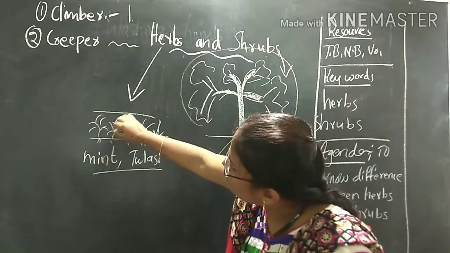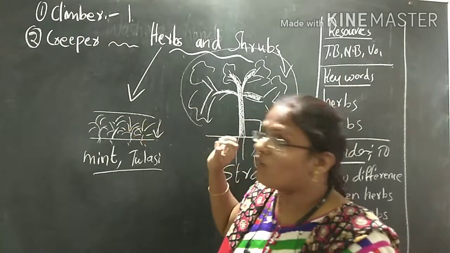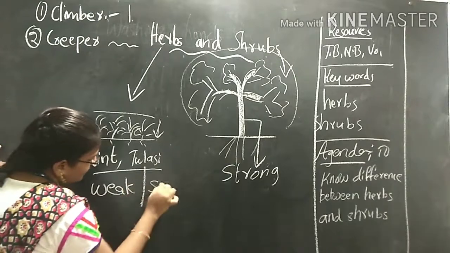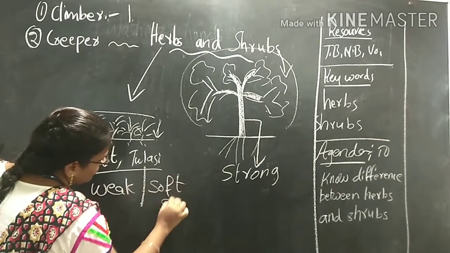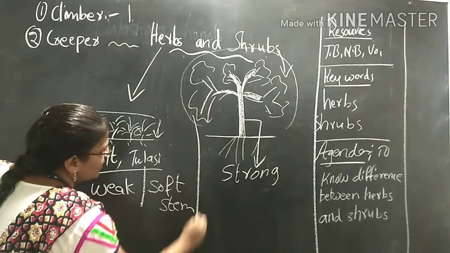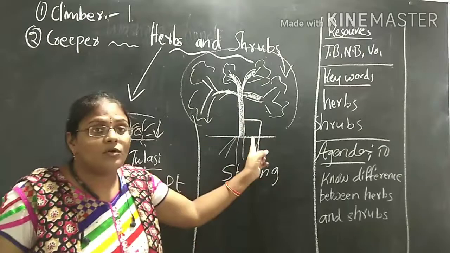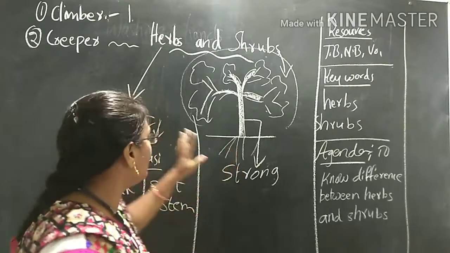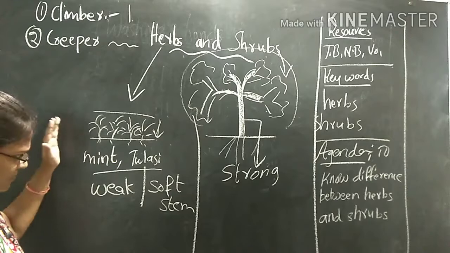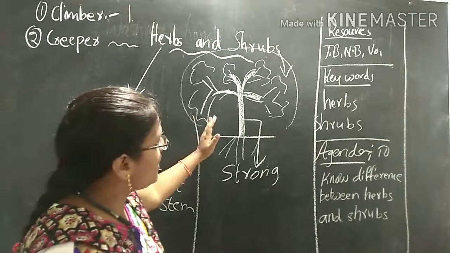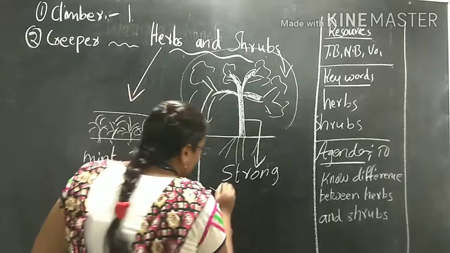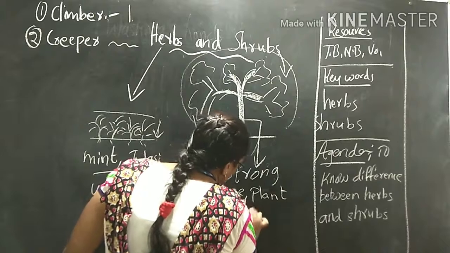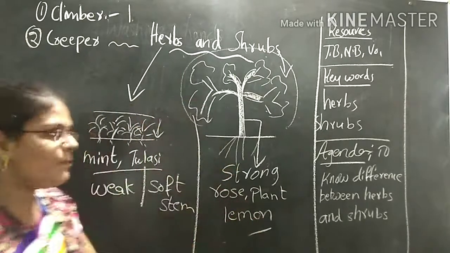Herbs have a very weak and soft stem, but compared to that, shrubs have a very strong stem. Okay, this is the difference between them. See, herbs, for example mint and tulasi, and shrubs, for example rose plant and lemon. So these are some examples of shrubs.